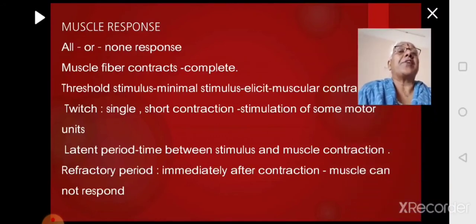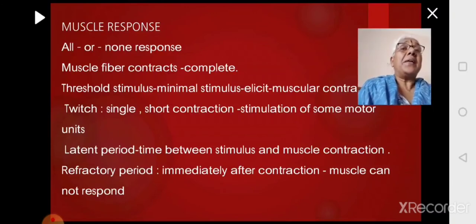Then there is refractory period, that is immediately after contraction. The muscle will take some time for all the reversal of potential to happen, so that it can receive the next action potential. So that period is called as refractory period, and during refractory period it will not respond. Once the reversal of charges happens, then it will respond.